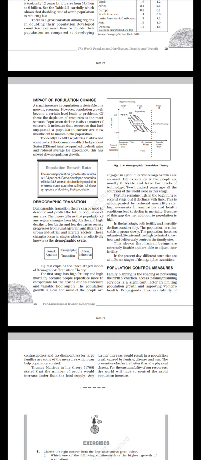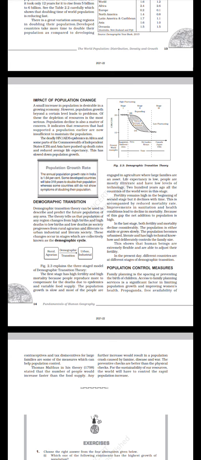Demographic transition. Demographic transition theory can be used to describe and predict the future population of any area. The theory tells us that the population of any region changes from high births and high deaths to low births and low deaths as society progresses from rural agrarian and illiterate to urban industrial and literate society. These changes occur in stages which are collectively known as the demographic cycle: rural agrarian, demographic transition, urban industrial. Figure 2.3 explains the three-staged model of demographic transition theory.